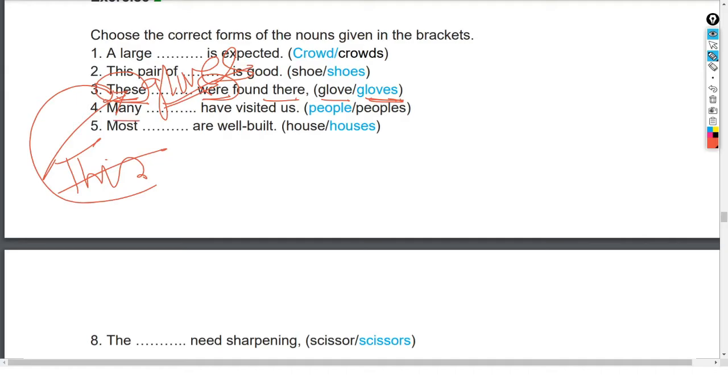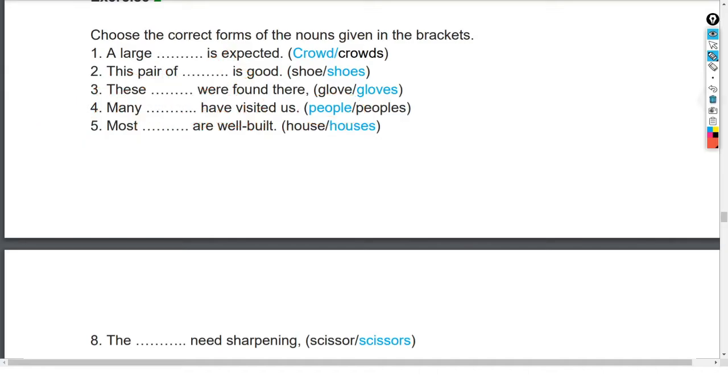Many, what does many mean? It is plural. So after that, whatever noun comes, what will it be? It will be plural. So now see, people and peoples. So peoples is not plural. The word people itself is a plural, even though the form is singular, yet it is plural. Therefore, many people have visited us. Let us see the next one, number 5.